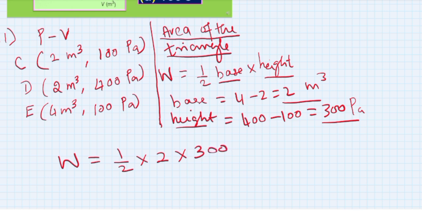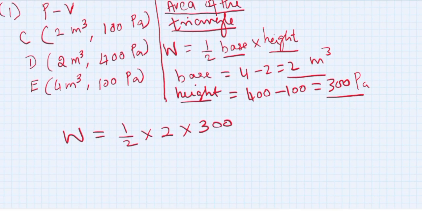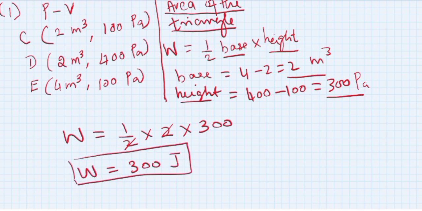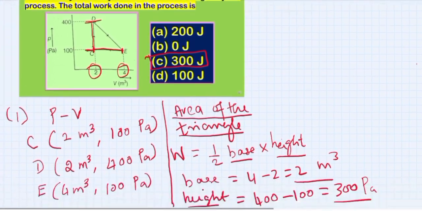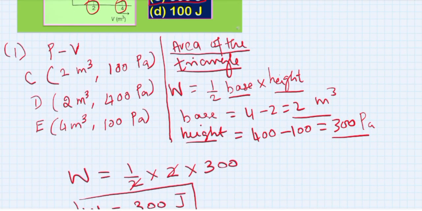If I simplify, the 2 will get cancelled and I will just have 300. It is joule. Therefore W is equal to 300 joules. So the right answer here is 300 joules, that is option C. 300 joule is the right answer for this question. So this is how we have to approach this problem.